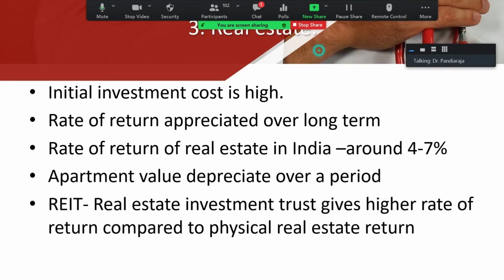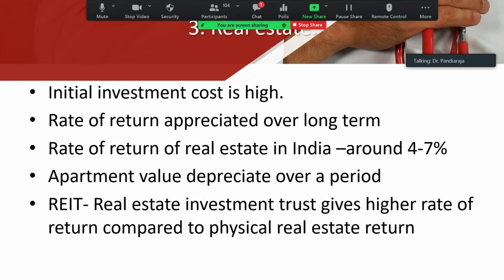So the third important asset class is real estate. The initial problem with real estate is the investment cost is very high. Even if you're going for a land or flat, you have to invest the initial capital amount, which might be a little bit higher for a normal person. The rate of returns is appreciated over a long term. So if you invest the money in a land, the return may not be immediate. The rate of return will be very slow, but it can be appreciated over a long term.